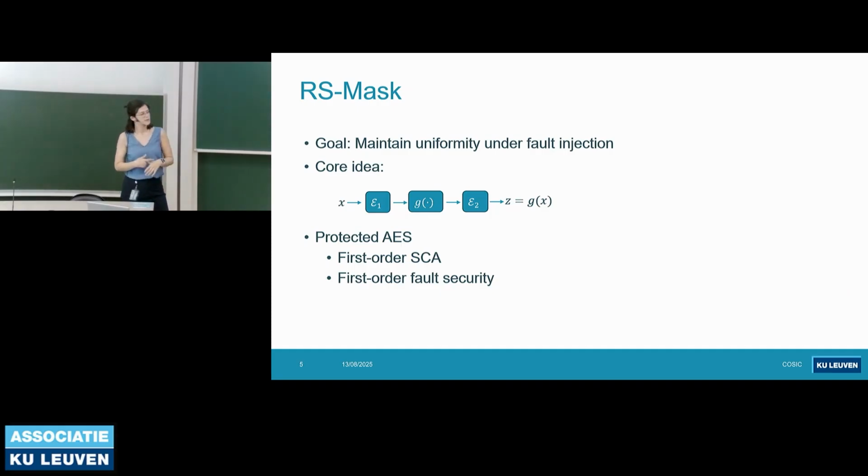Now let's go through the RS-mask countermeasure. The goal in this countermeasure is to maintain uniformity even when a fault is injected. This means even if we inject a fault, it's not going to induce any bias, so the adversary cannot exploit it. The core idea is to map the variables to a random space, do the computations in that random space, and transform the output back to the original space. In this way, the computations are independent of the secret data. They apply this idea to AES, and they claim first-order SCA and first-order fault security.